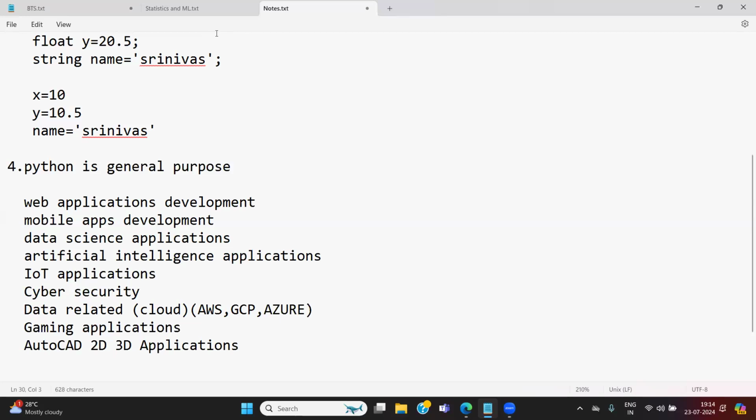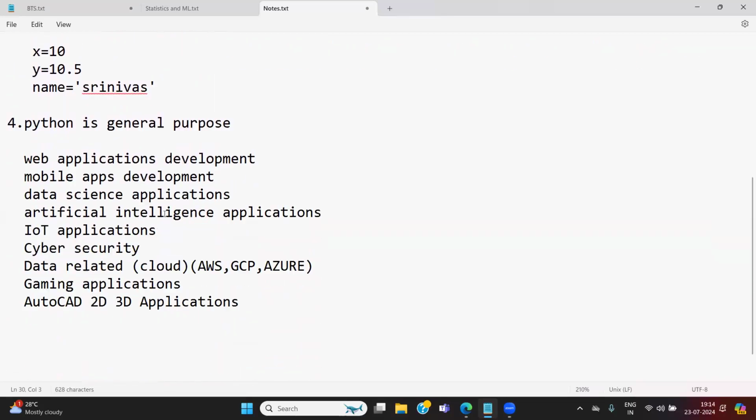And one more important feature of Python is that it is simple. That is the reason people are looking into Python. Yes, I want to learn Python to develop data science. Yes, I want to learn Python to develop web applications like Facebook.com, YouTube.com, Instagram.com, Myntra.com, Amazon.com, Amazon.in, whatever it may be. So these are the basic fundamental things available for Python.